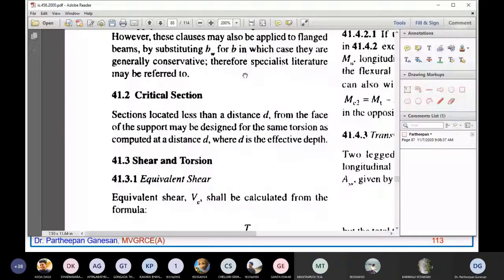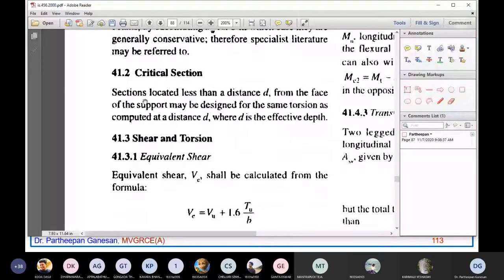Like 41.2 says, a section located less than a distance d from the face of the support may be designed for the same torsion as computed at a distance d. So the critical section for the torsion is the effective depth from the face of the support. Okay, that is the critical section.